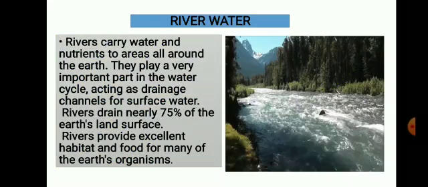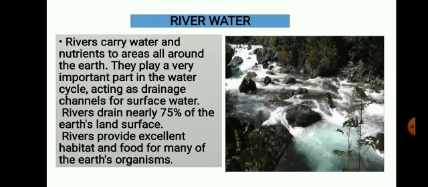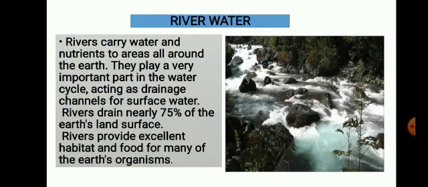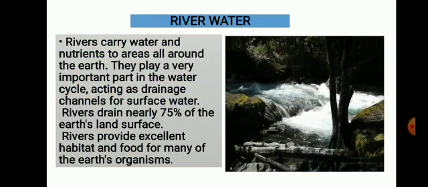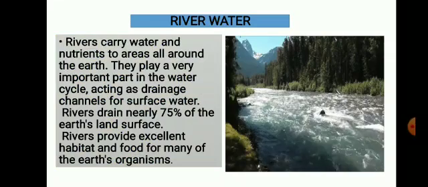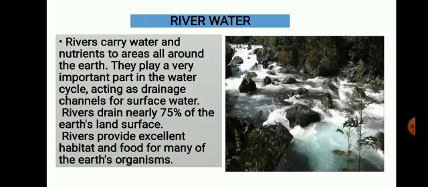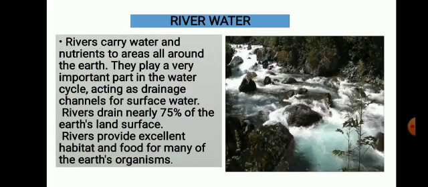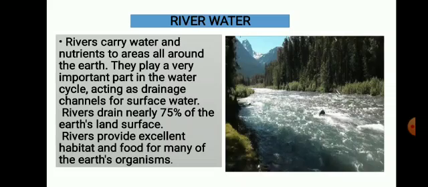Next is river water. Rivers carry water and nutrients all around the earth. They play a very important part in the water cycle, acting as drainage channels for surface water. Rivers drain nearly 75% of the earth's land surface. Rivers provide excellent habitat and food for many of the earth's organisms.